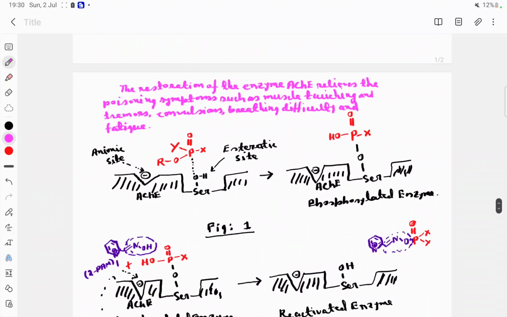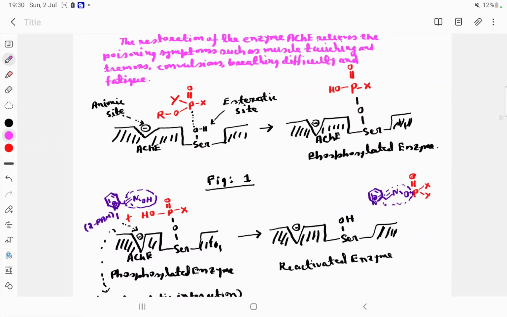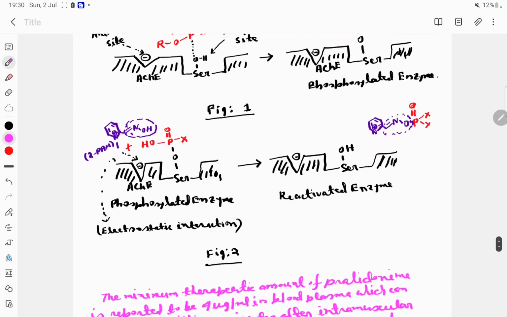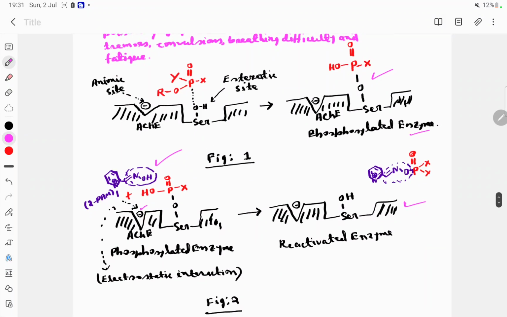The restoration of the enzyme acetylcholinesterase relieves the poisoning symptoms such as muscle twitching and tremors, convulsions, breathing difficulty, and fatigue. So, this is the pictorial depiction. This is the phosphorylated enzyme, and this is the reaction of the phosphorylated enzyme with the OXIME, which leads to the reactivation of the enzyme. The OXIME basically attacks here. This is the anionic site. This is the formation of the phosphorylated enzyme, and this is the reactivation of the phosphorylated enzyme.